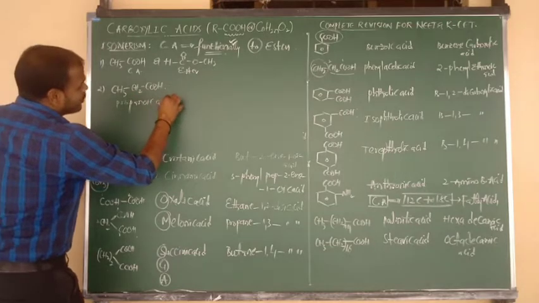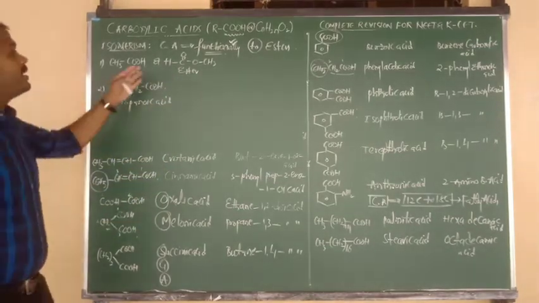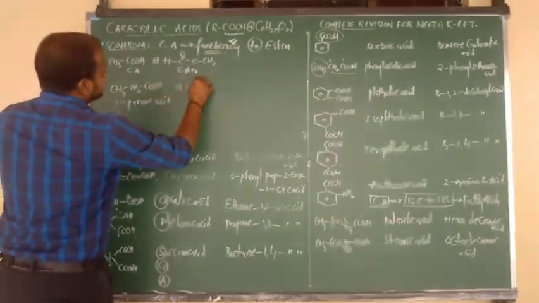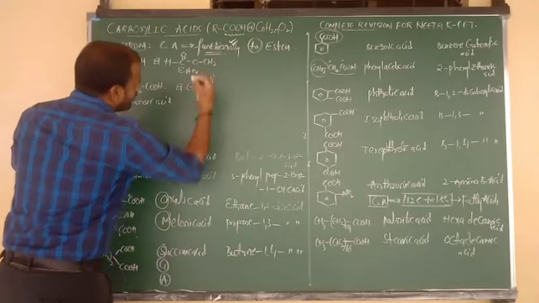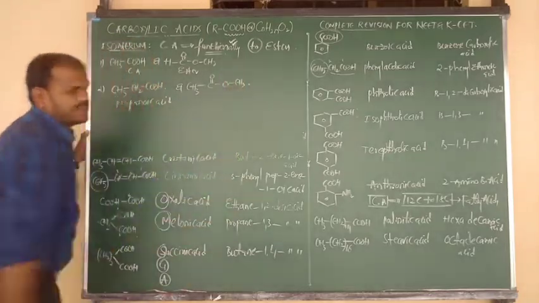What is the name of this compound, beta? Propanoic acid. So for that propanoic acid, what are the possible functional isomers? I am going to write right here: CH3 bonded to C double bond O, again connected to O, again O connected to CH3.